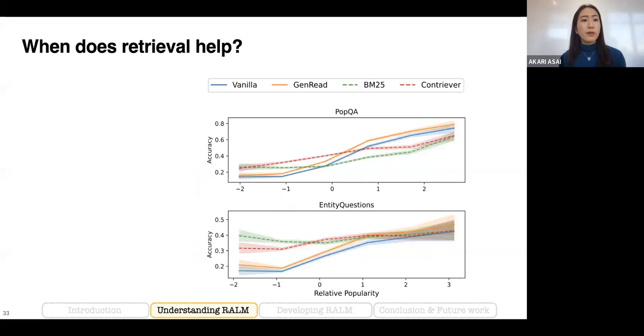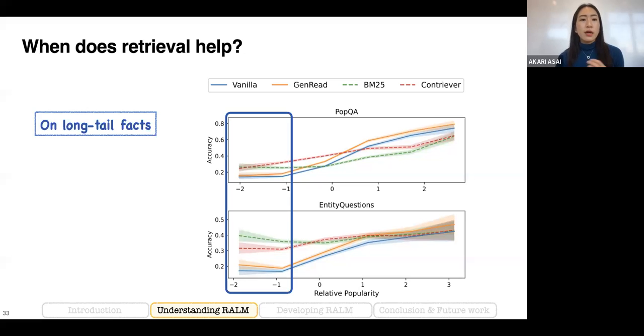So this is great, but what we wanted to understand is why retrieval is that effective. What we found is that retrieval augmentation can be super effective in the long tail, where language models can struggle. So in this case, here I show the model performance with and without retrieval, and retrieval-augmented language models are indicated as the dashed lines, red and green dashed lines. As you can see, those retrieval-augmented language models are much better than the vanilla language model,